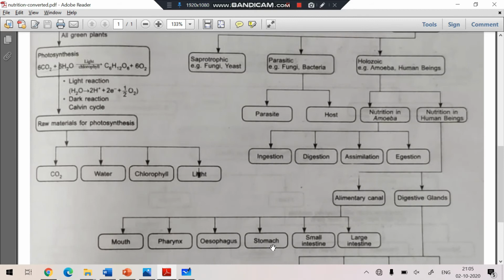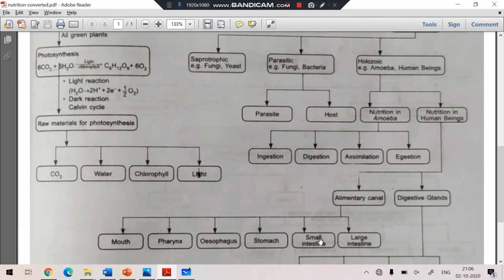Then it comes to the stomach. The stomach is a larger organ, and the wall of the stomach releases three main juices. The first one is HCl. HCl kills the germs and makes the medium acidic. In this medium the enzyme pepsin, which is released by the stomach wall, works. It digests the protein, and then the mucus is present. This mucus protects the wall of the stomach from the acids.